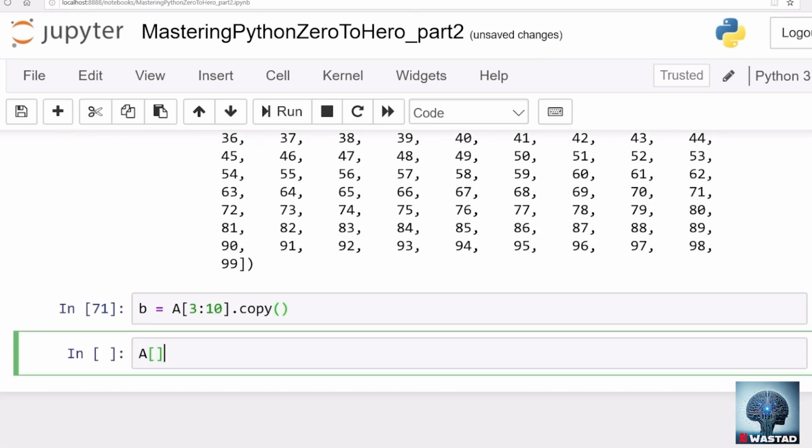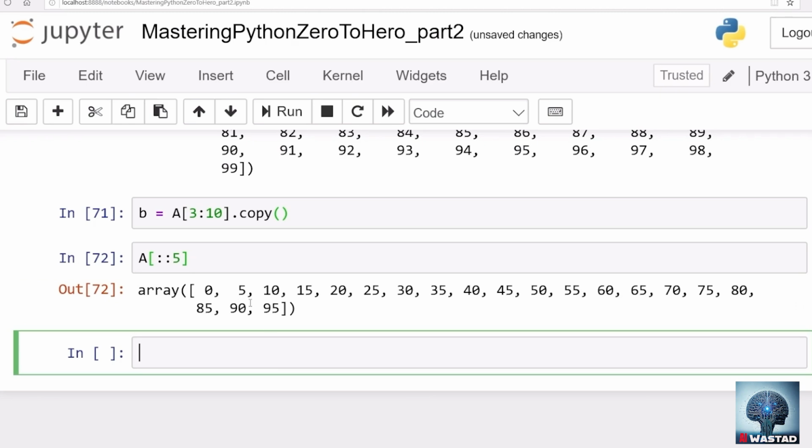Let's say, what do you think? What is colon colon, let's say 5? What will it do? It will start from the very first index, which is 0. It will go to the last index, but it will pick every fifth element. So let's see. It picks 0, then 5, then 10, then 15, because the jump is 5. Great. What do you think this will do? Let me just teach you by example.